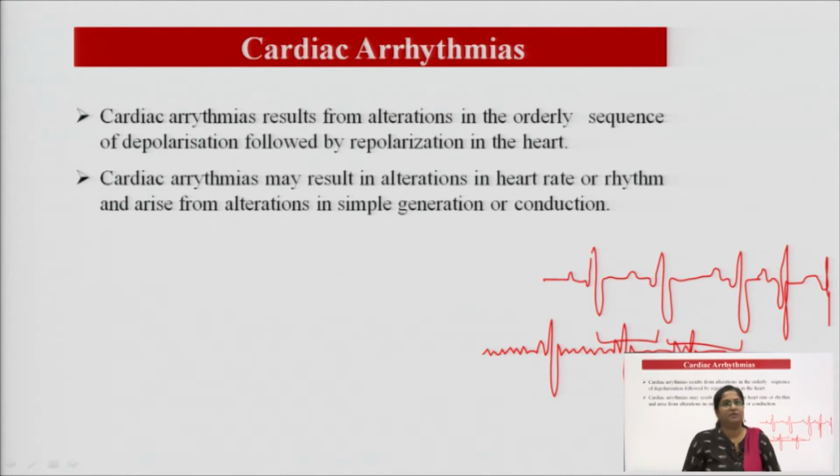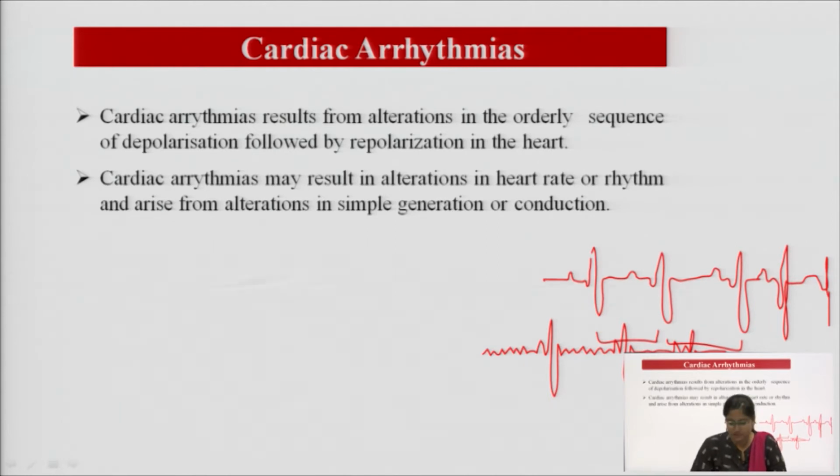So, cardiac arrhythmia results from alteration of the orderly sequence of depolarization, which is followed by repolarization, then plateau and then rapid repolarization. If there is any alteration in this sequence, then it will be called arrhythmia. It results in alteration of the heart rate and rhythm, which arises from a disturbance in impulse generation or conduction.